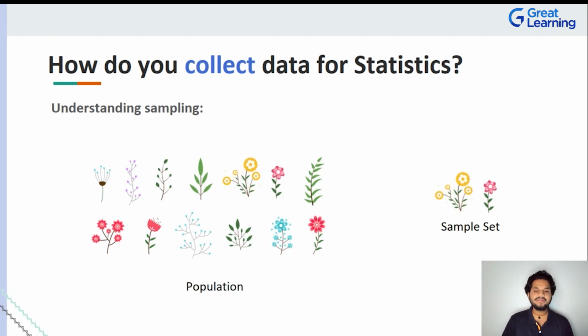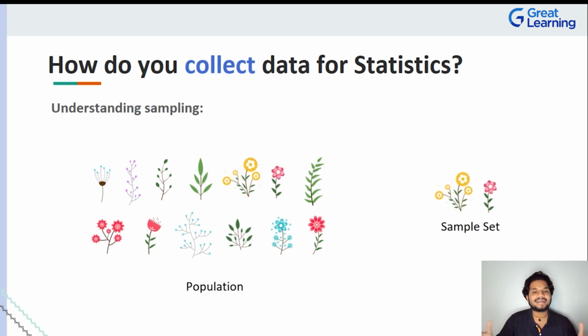Ladies and gentlemen, whenever we're talking about collection of data, let's just take a step back and analyze how we have done it in real life, right? So if someone says, hey, there are 10 oranges in front of you, just pick out 4 of the best oranges out there. What will you do? Out of the 10, you'll find probably the 4 brightest looking or the most juiciest looking oranges, and you'll pick them up. So what is it that you're doing? Overall, there are 10 oranges. You just picked up 4 out of it. So you're taking a subset. You're taking one small, let's just call it a concept called sample from it while you're leaving the rest there, right? Exactly the concept.